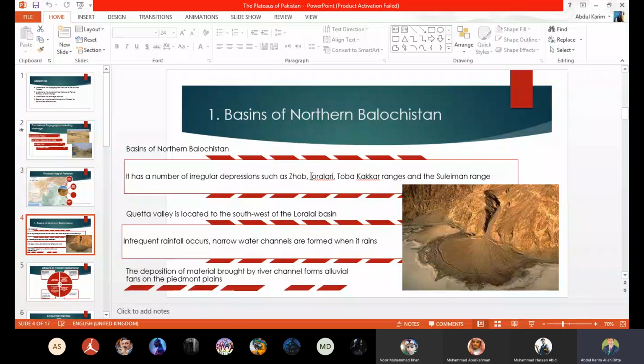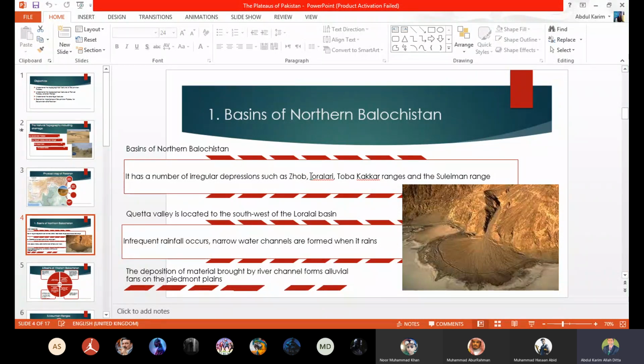The middle part of the area is flat, and the surrounding area is higher than the central area. We can find many such basins in northern Balochistan, beta.